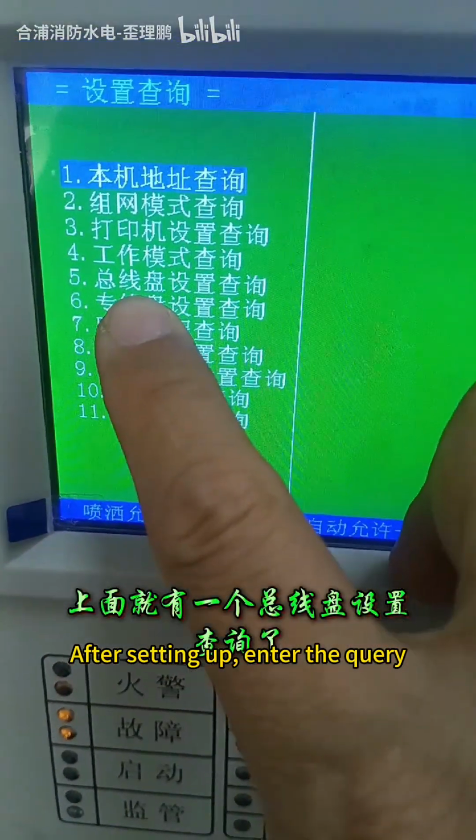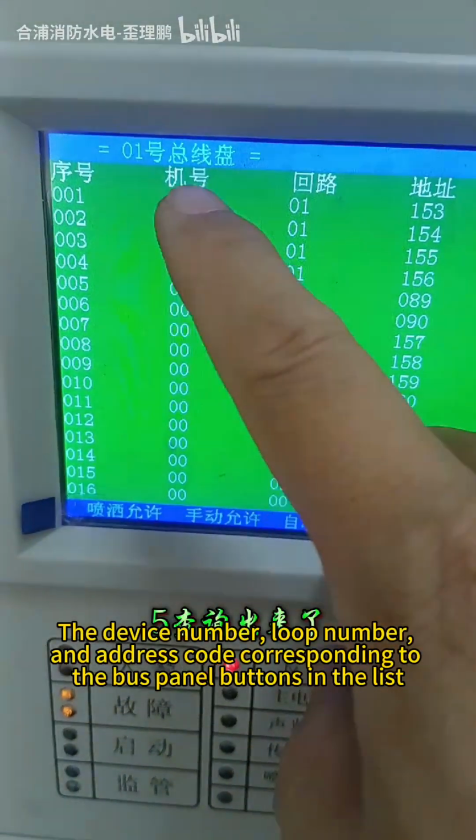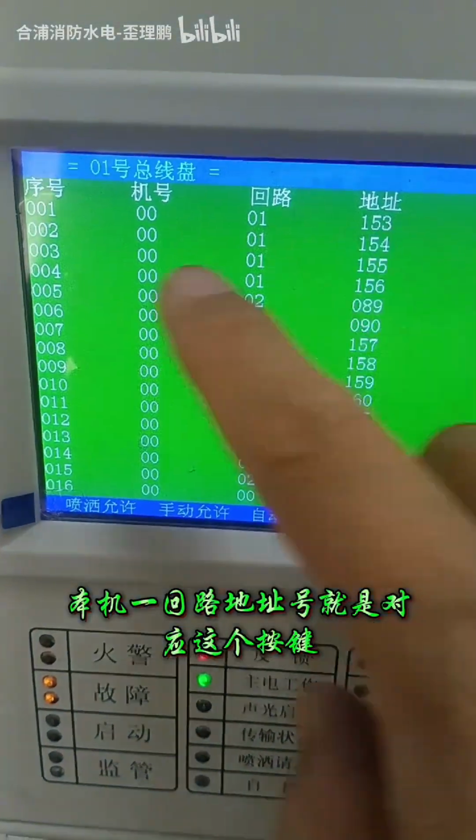After setting up, enter the query. The device number, loop number, and address code corresponding to the bus panel buttons in the list.